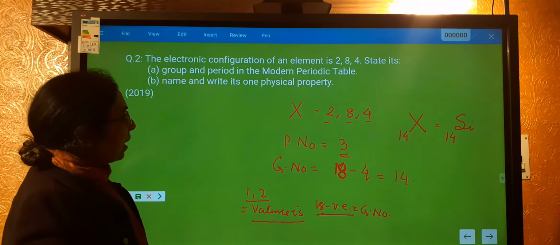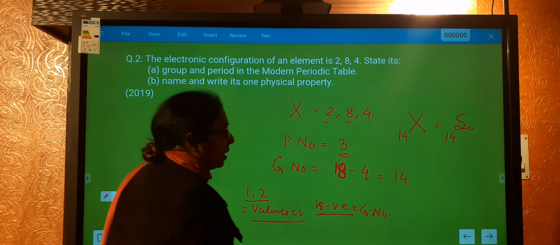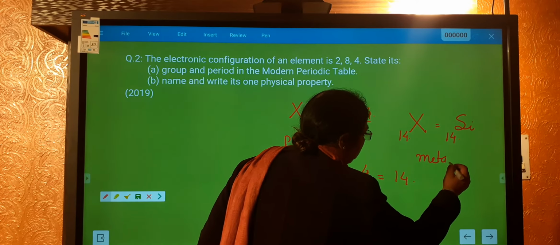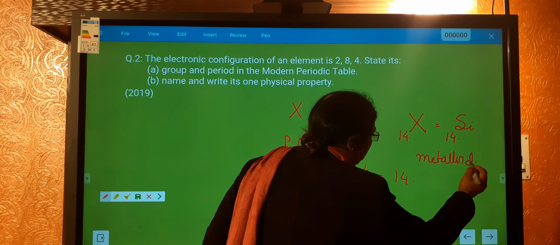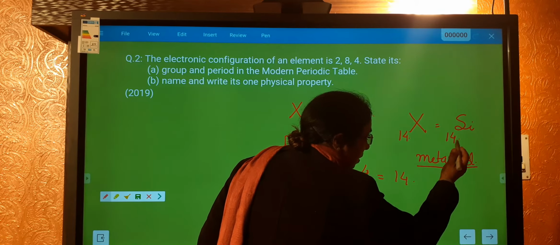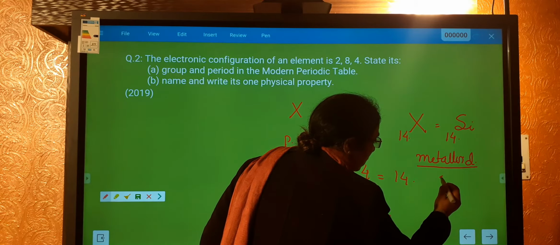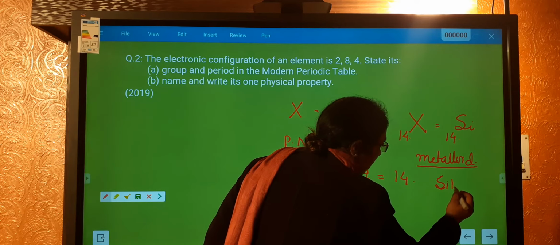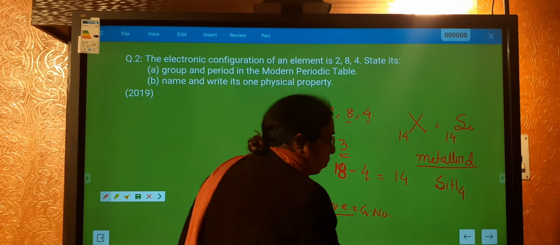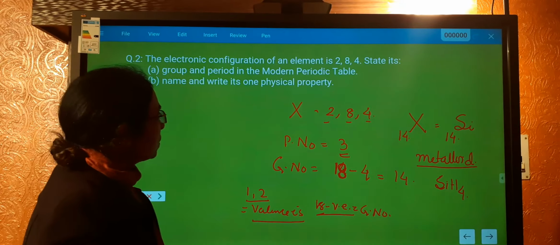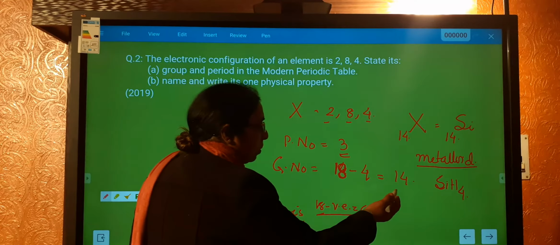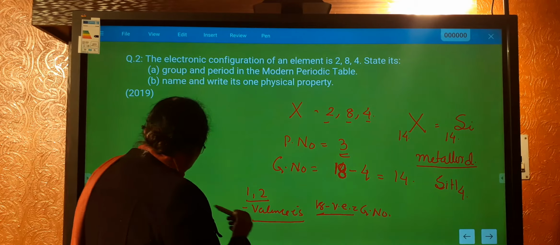So name and write its one physical property. Silicon is a metalloid. It will form compounds with hydrogen. Its valency is 4, so it will form the SiH4 compound. So this is a metalloid.